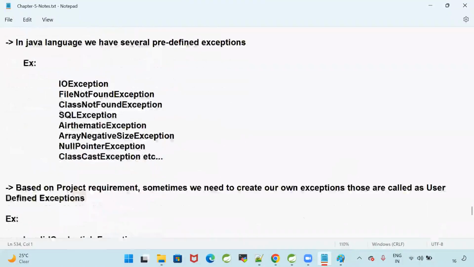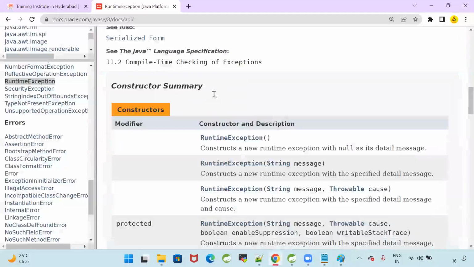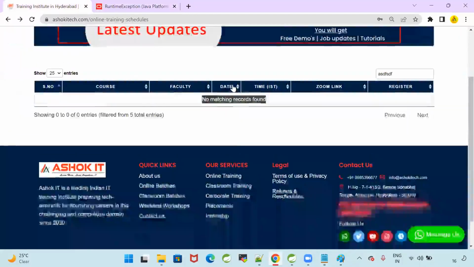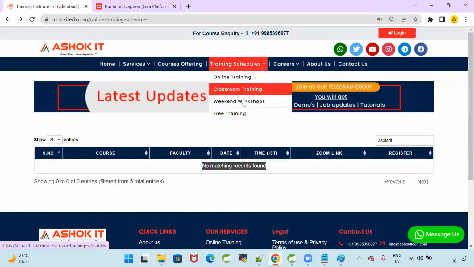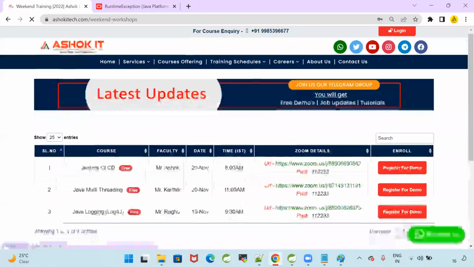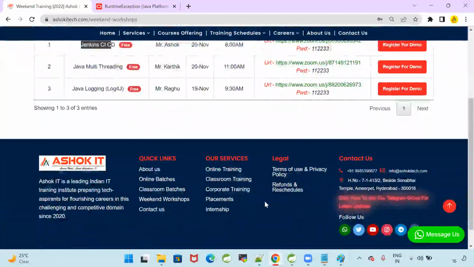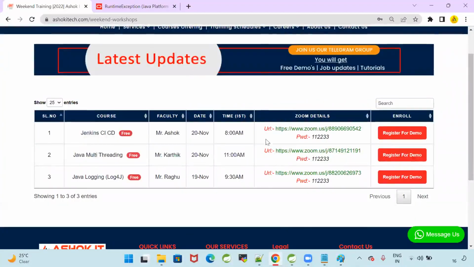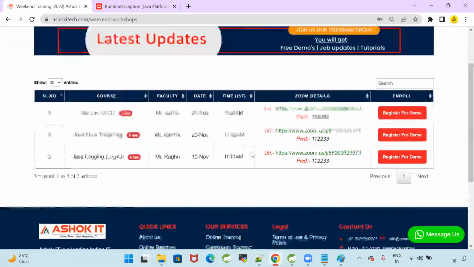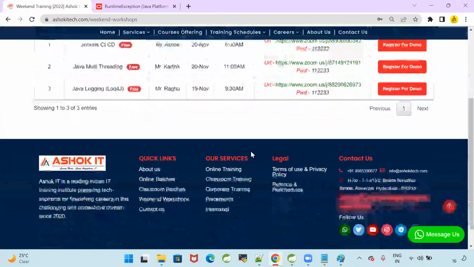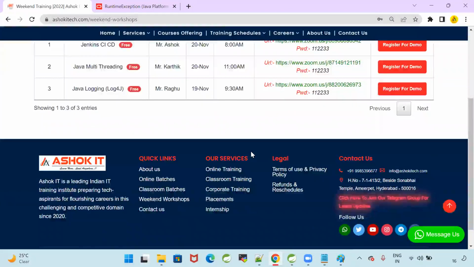Sunday I am also having one workshop, that is for DevOps people. Not only DevOps, it is even for Java people also. I have a workshop on the Jenkins tool, at 8 o'clock. CI/CD, continuous integration and continuous deployment: how our projects will be delivered and deployed in real time.